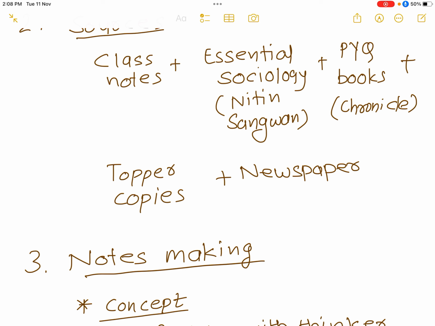In the 2022 exam there was a question on the caste system or caste issues in India, and that year Indra Meghwal, a boy from Rajasthan, was beaten by his teacher for drinking water that was meant for the higher caste people in the school, and he later died. So I used his example in my answer to show how caste is still relevant in Indian society, and I took this from the newspaper. So newspapers are also important to make the answer more relevant.